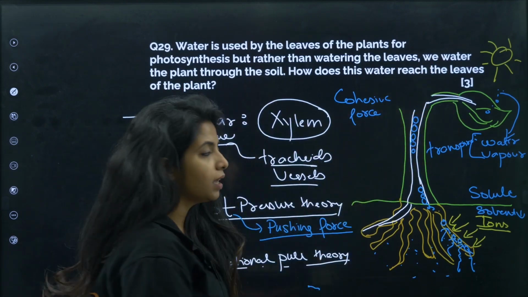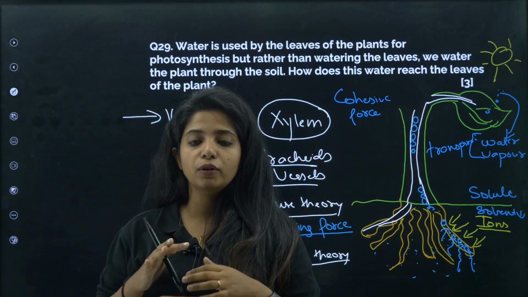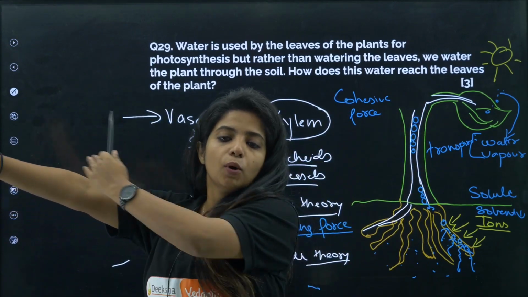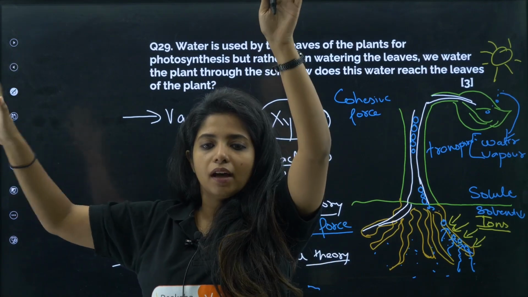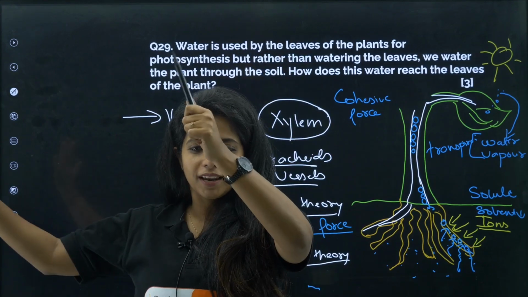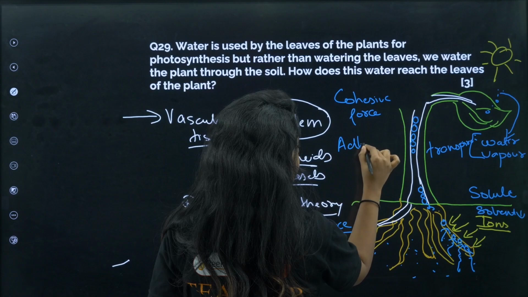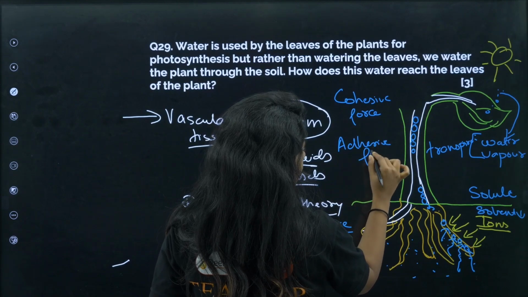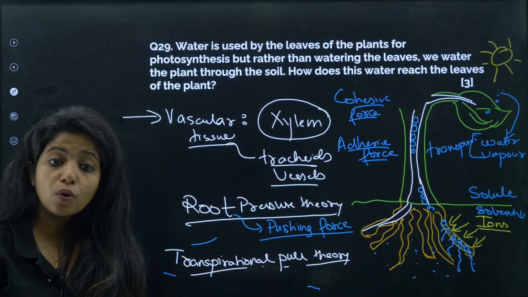And also one more thing, the water molecules and the vessels that they are in. For example, I am a water molecule, I'll be standing like this. So there will be a bonding, a temporary bonding between this and this, such that I will be moving up like this. So the Hrithik Roshan step in opposite way. That is how it happens. So this is known as adhesive force, my dear children. This is known as what? Adhesive force that is also there.